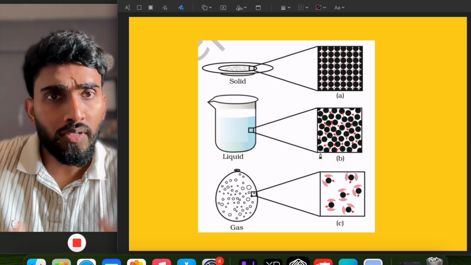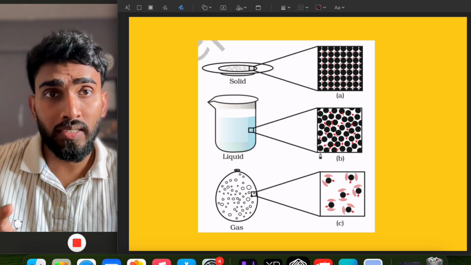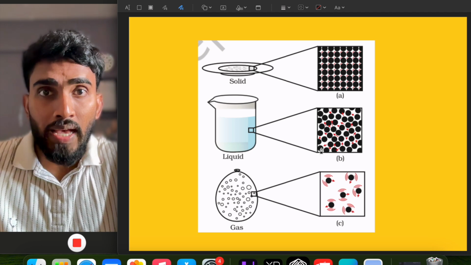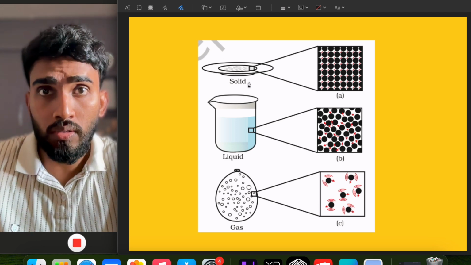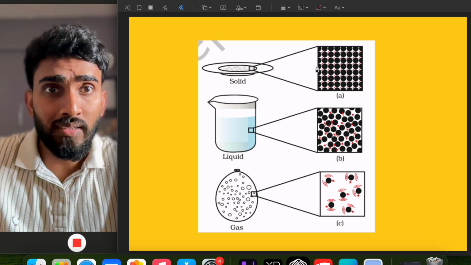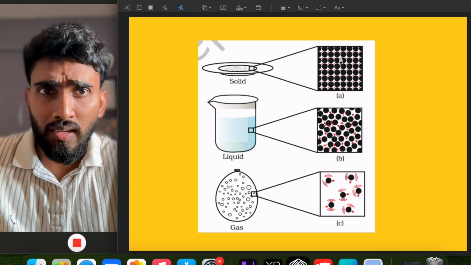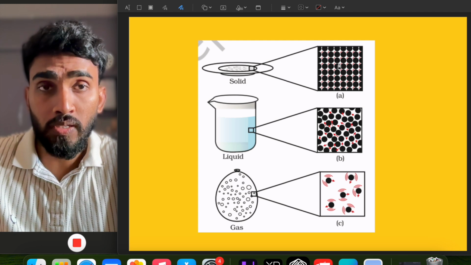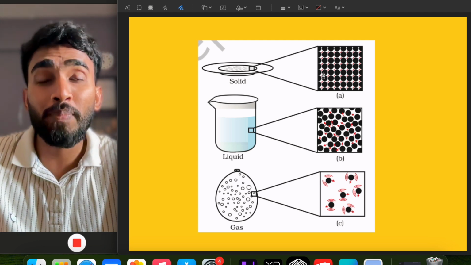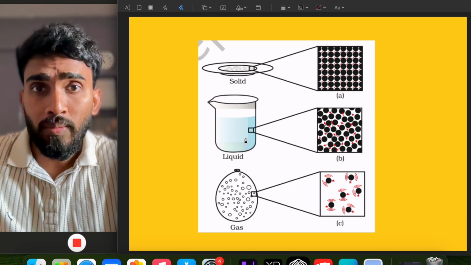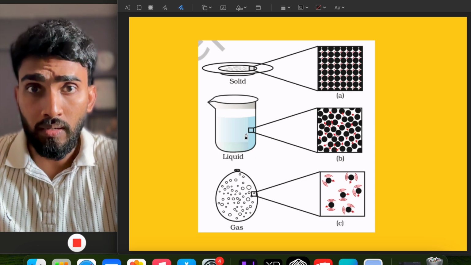This figure gives us an idea about how the particles of matter in the three different states are arranged. As you can see, this is a saucer, which is a solid. Here the particles are very close to each other, so close that there is very little space between them. In figure B, it is liquid, water inside the beaker.